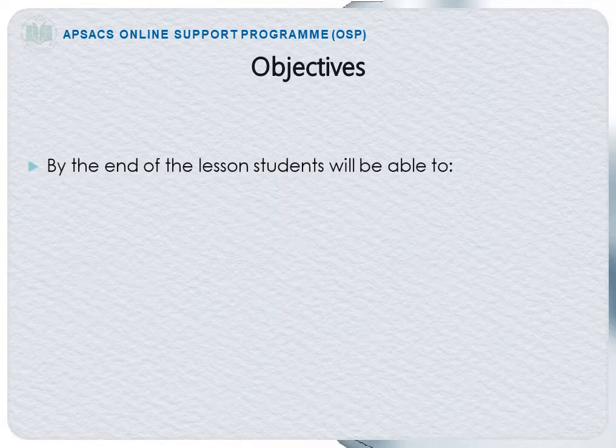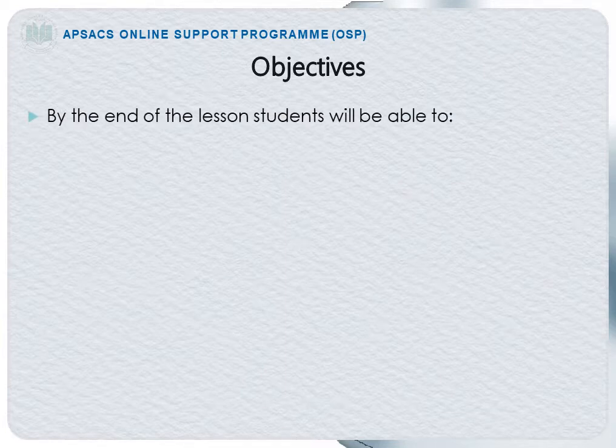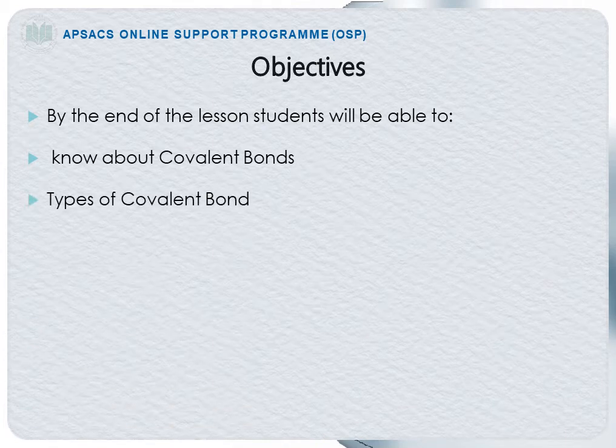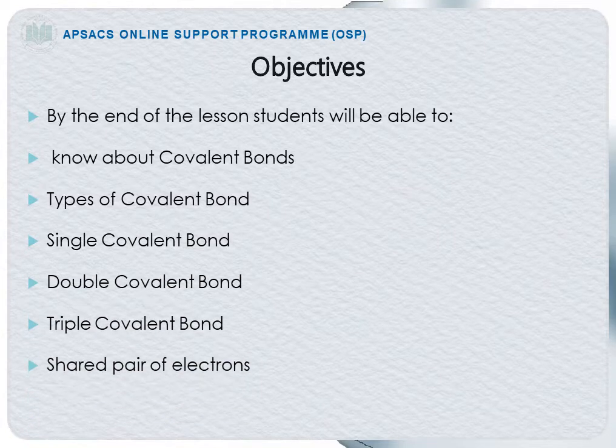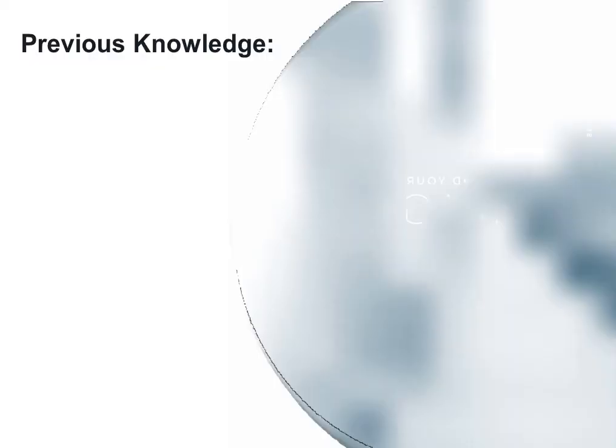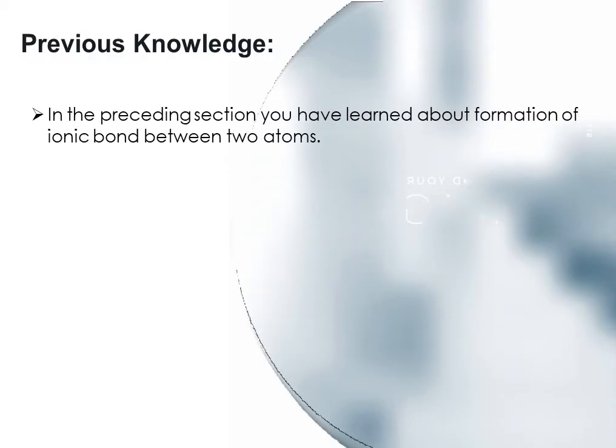Objectives. By the end of the lesson, students will be able to know about covalent bonds, types of covalent bonds, that is single covalent bond, double covalent bond, triple covalent bond, and about shared pair of electrons and lone pair of electrons. Previous knowledge. In the preceding section, you have learned about formation of ionic bond between two atoms.